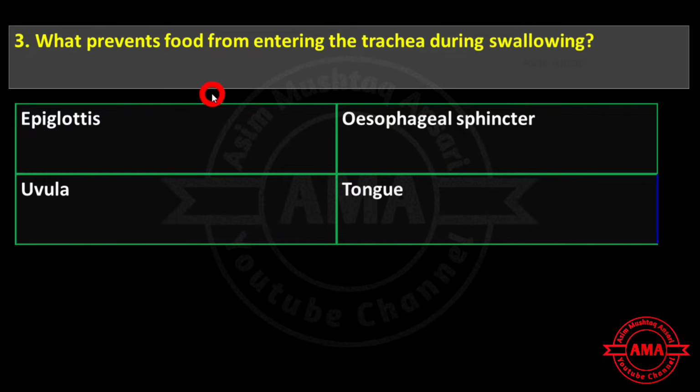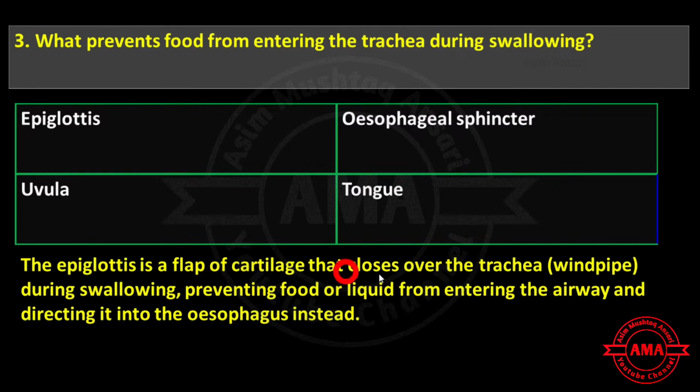Next is: what prevents food from entering the trachea during swallowing? Epiglottis, esophageal sphincter, uvula, or tongue? The epiglottis is a flap of cartilage that closes over the trachea during swallowing, preventing food or liquid from entering the airway and directing it into the esophagus instead. So the exact answer is epiglottis.